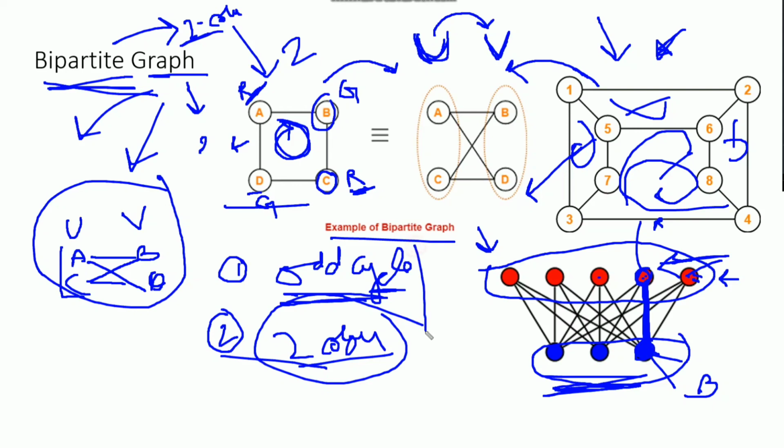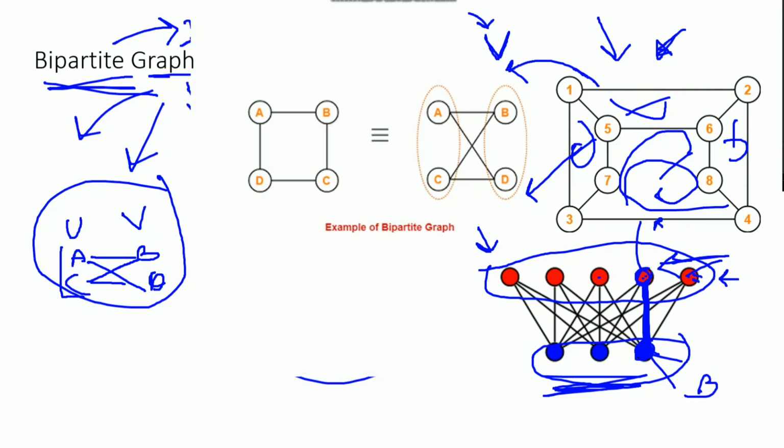As we know, a tree is nothing but a graph that does not contain a cycle. So if we see the tree data structure, we find that a tree is a bipartite graph. Suppose this is a tree having roots, nodes, leaves. So this is a simple tree. A tree does not contain any cycle, so if a graph is not containing any cycle, then there won't be any talk of even or odd cycle.